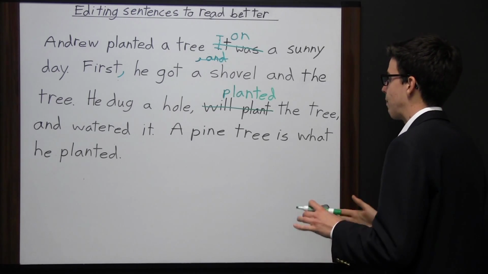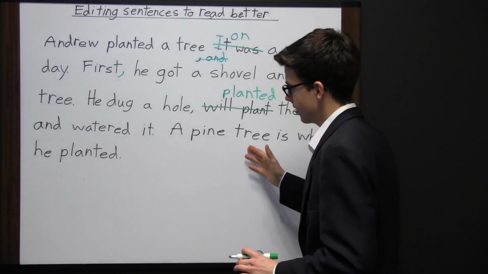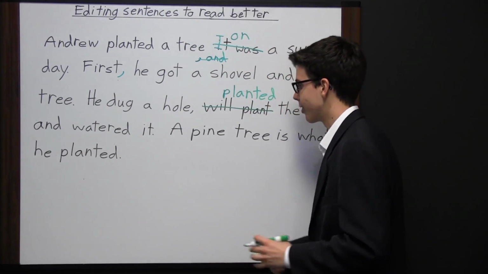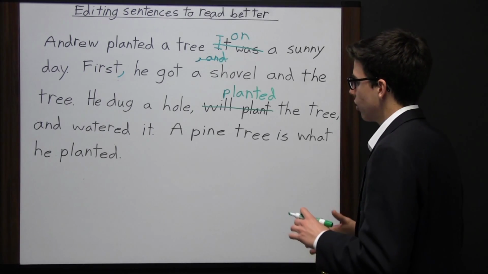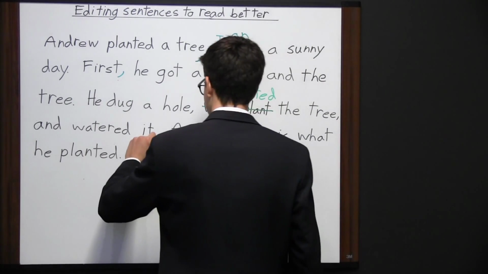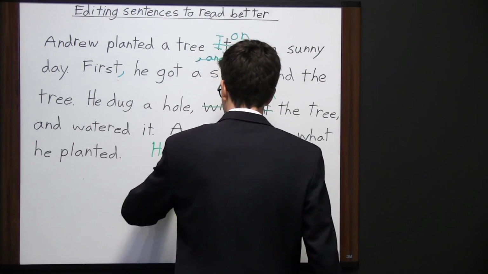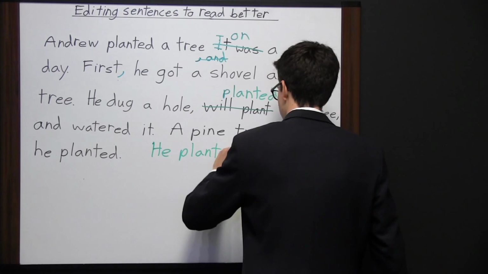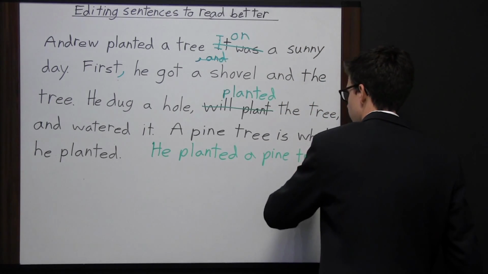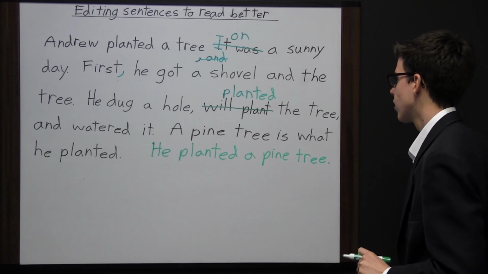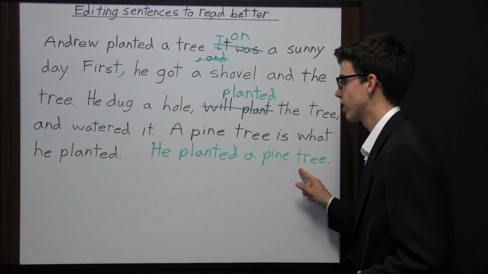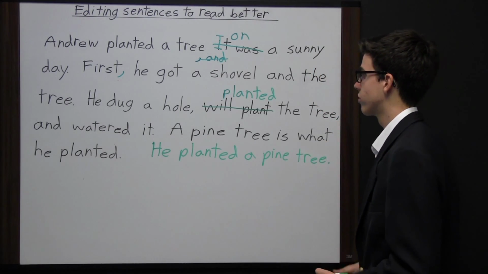Now the last sentence says, "A pine tree is what he planted." This sentence is clear. You can understand what the author is trying to convey to you. However, it could be worded in a better way. So we could say, "He planted a pine tree." These two sentences are saying basically the same thing, but this new sentence sounds better than the first sentence.